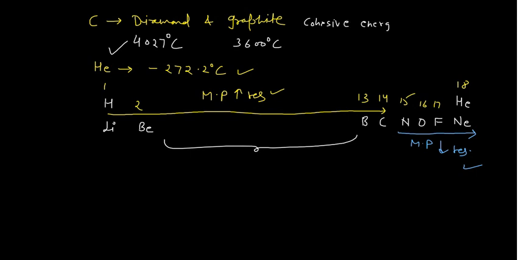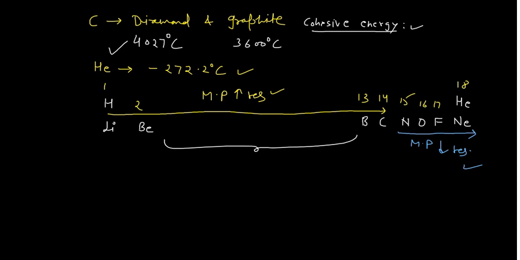I am writing cohesive energy. You can Google it, you can find the definition there. So cohesive energy is the energy gained by arranging the atoms in a crystalline state. This is known as the cohesive energy. That means you are bonding your atoms together to form the crystalline lattice. So whatever the lattice energy would be in that case, it would be termed as cohesive energy, because you are actually arranging the same kinds of elements in it.